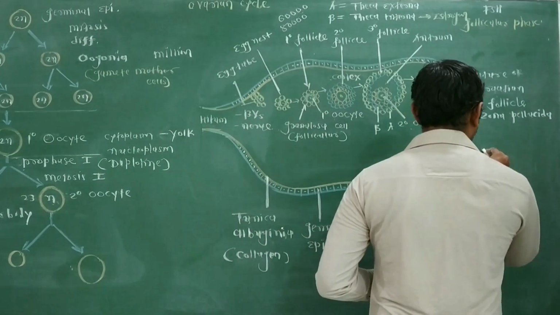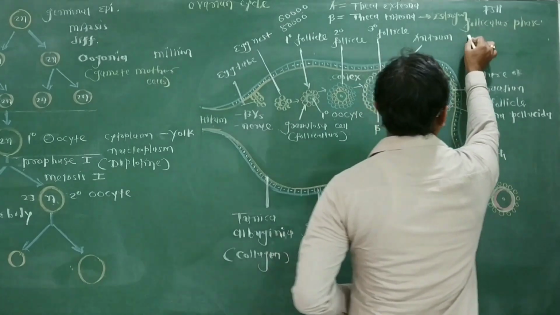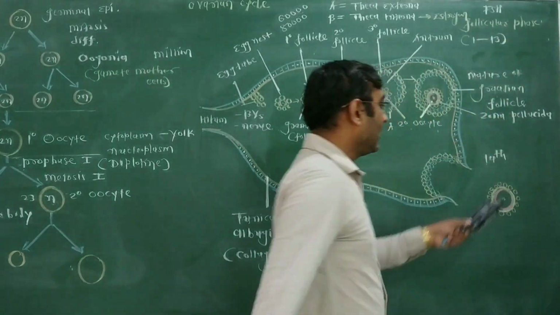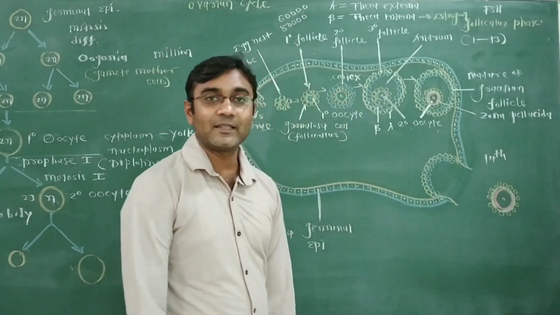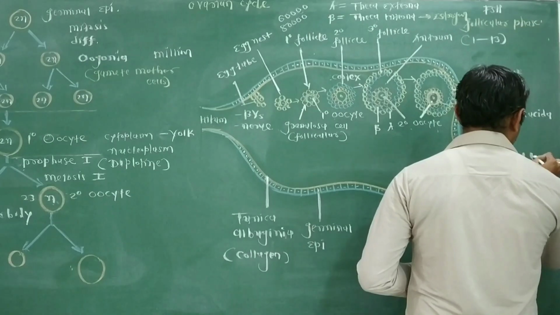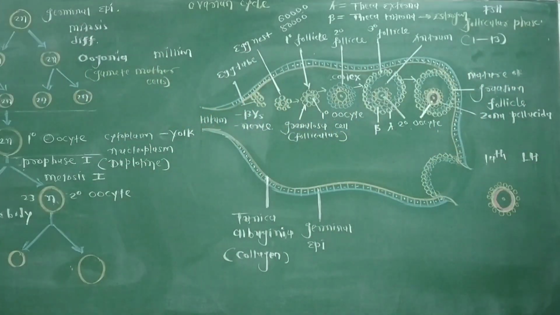Now the follicular phase runs from the 1st to the 13th day. At the 14th day of the ovarian cycle, LH hormone level increases in the female blood.